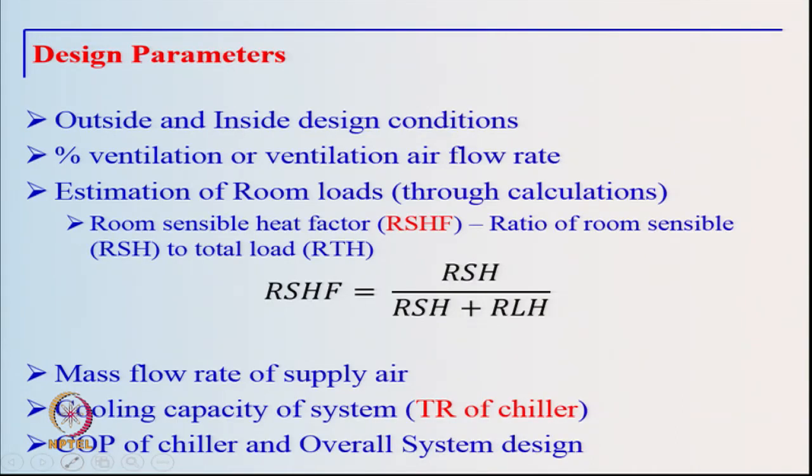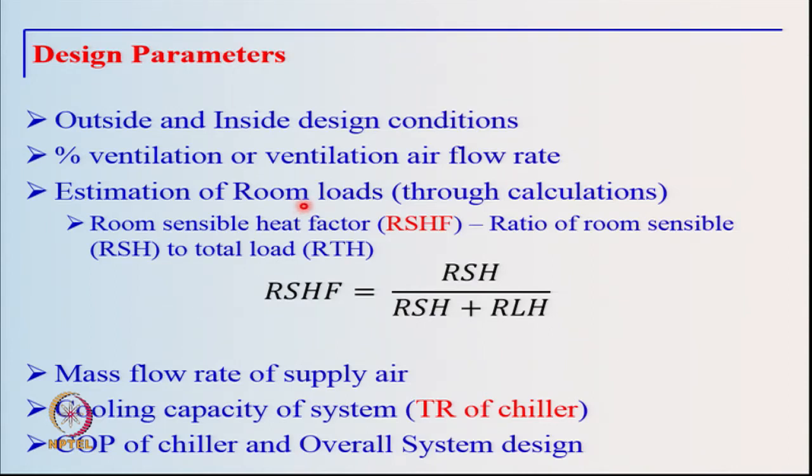The parameters which are of importance from the point of view of air conditioning system design are listed on this particular slide. They are the outside design conditions which refer to the ventilation air, the inside design conditions, the conditions which we want to maintain within the conditioned space, and the amount of air which we want to introduce, either as a percentage of air circulation or the actual quantity of air. Then one has to estimate the room loads through calculations based on the actual application and then design the system for that particular room load.